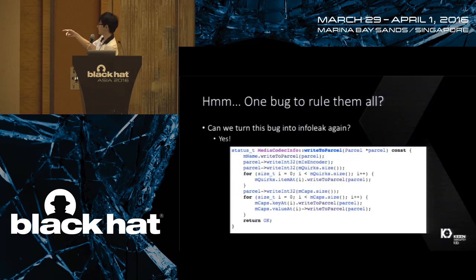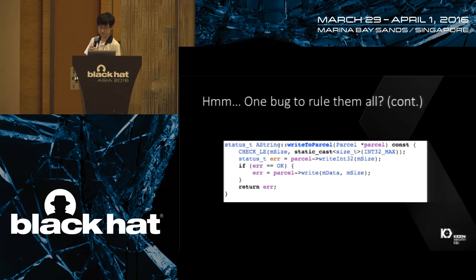So we look at the writeToParcel function. First, the mName is an AString, an AString in the foundation class of the media server. After the AString, it returns an int and a vector named mCrux, and all the items of the mCrux will be returned, and then an mCapSize, and then all the content of mCaps will be written.